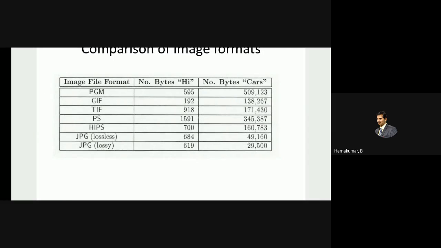Each and every format differs by the compression technique and also the quantization technique they are using. There are different algorithms used by different companies. Each company has its own algorithm to compress and digitize these images.